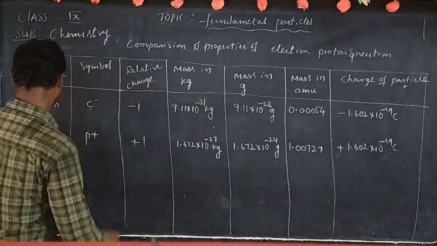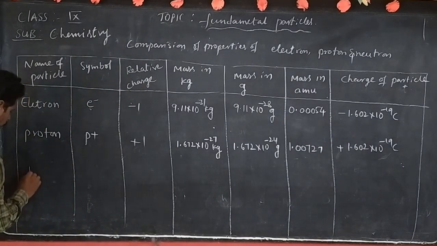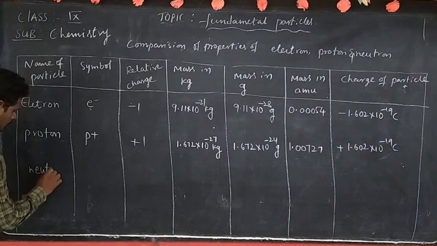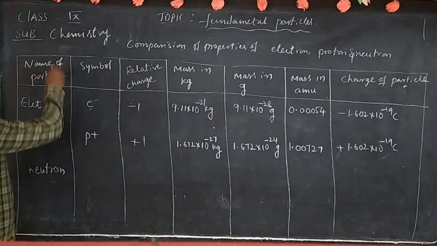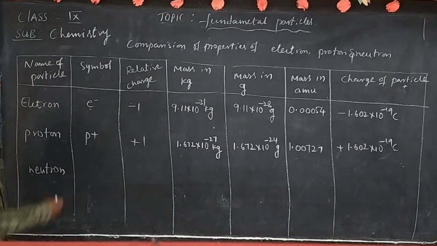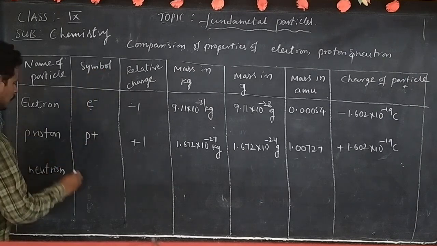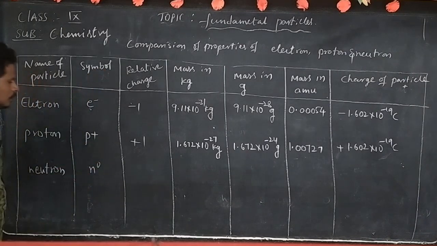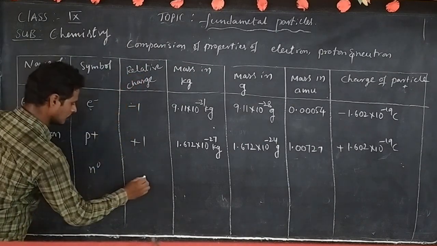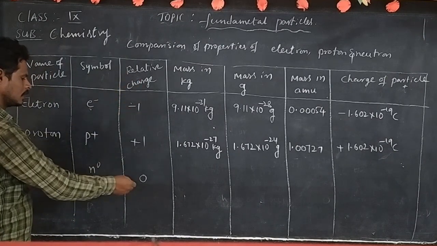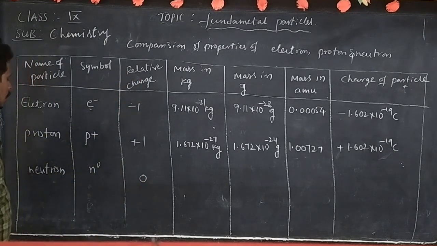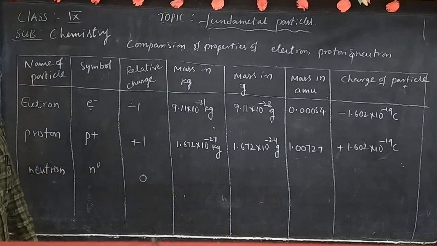Next, third one, neutron. Name of the particle is neutron. One by one compared. Symbol of neutron is n 0. Relative charge of neutron is 0. Why relative charge 0? Because the neutron is a chargeless particle.